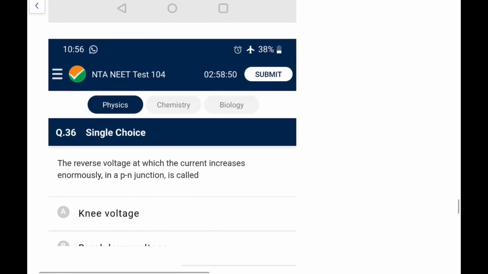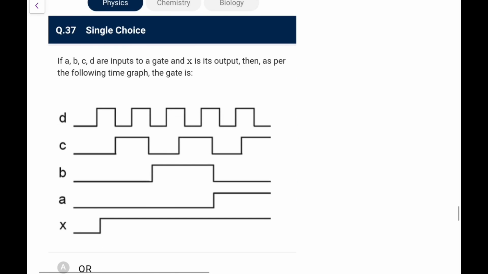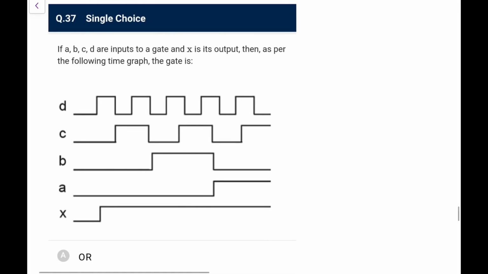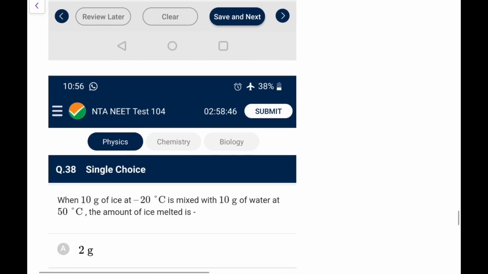Next one. The reverse voltage at which the current increases enormously is known as the breakdown voltage. Nothing to explain in this. Next, ABCD are inputs to a gate and X is the output. As per the following time graph, the output is 0 for all 0, and 1 when any input is 1, for example 1 0 0 0, 0 1 0 0, 1 1 0 0, 0 0 1 0. That means it is basically an OR gate. If any one is 1, the output is always 1, so you can directly go for the OR gate, no need to write that much.